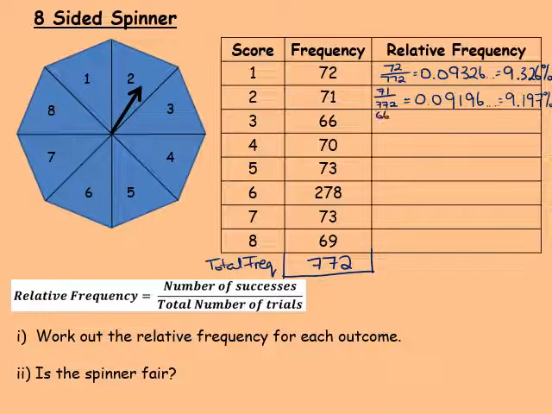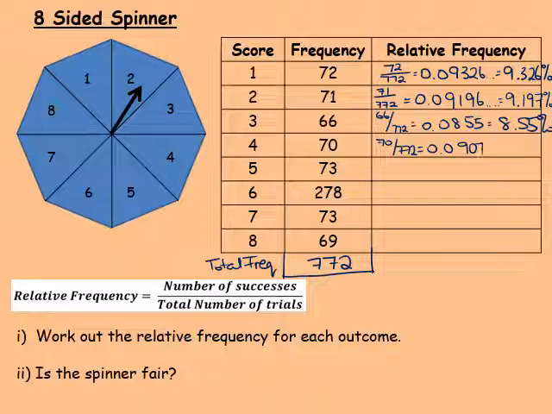So the next one is 66 over 772. And that works out to be 0.0855 when you round it. So that's 8.55%. Okay, let's keep going. 70 out of 772. So you can see these are all quite similar. So 70 divided by 772 is